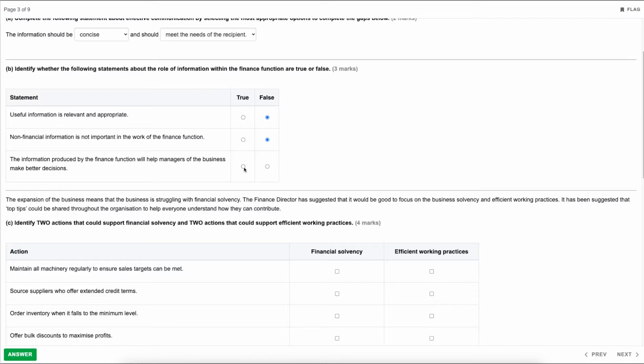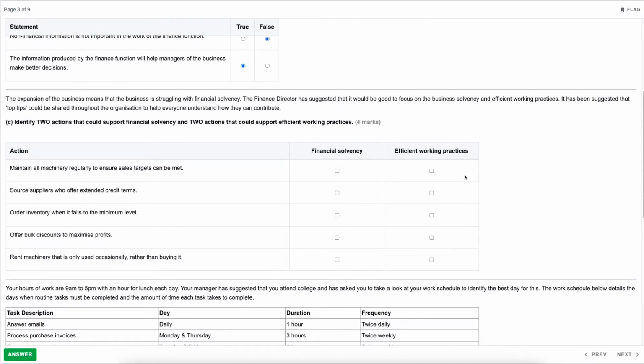The third one, the information produced by the finance function will help managers of the business make better decisions. Absolutely true. So the information produced by the finance function will obviously be helpful to managers of the business to be able to make better decisions. That's one of the most useful aspects of management accounts, is that they provide monthly information to managers to be able to make decisions. So that would be absolutely true.